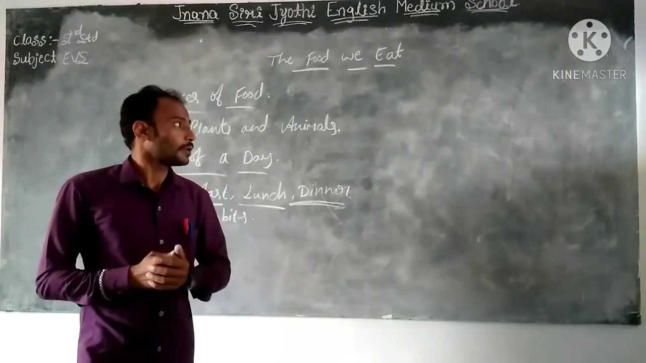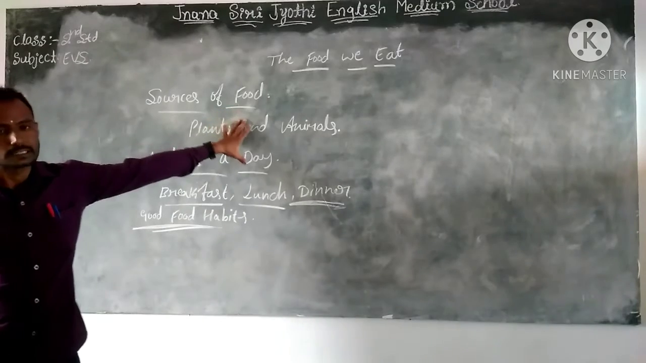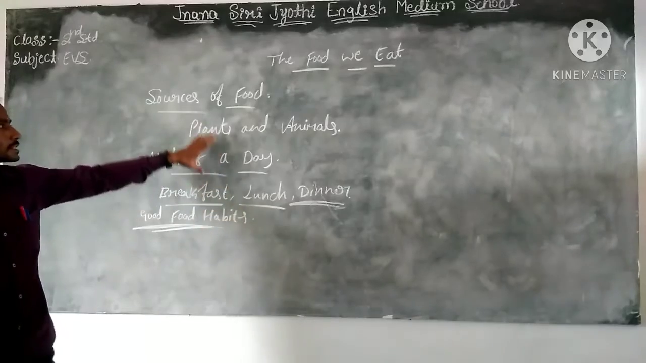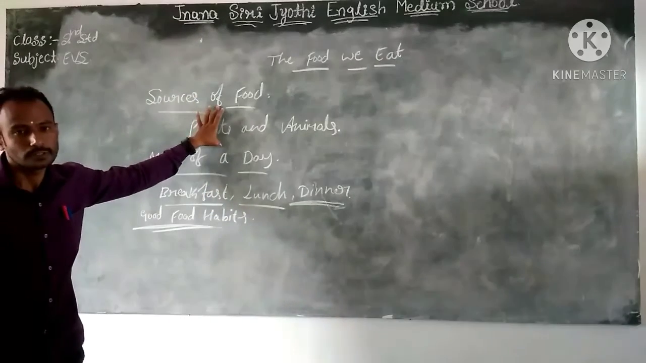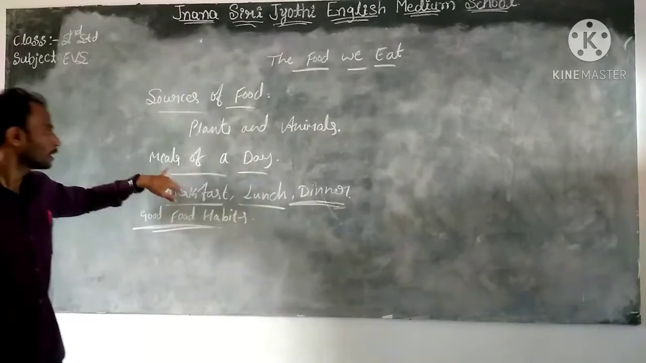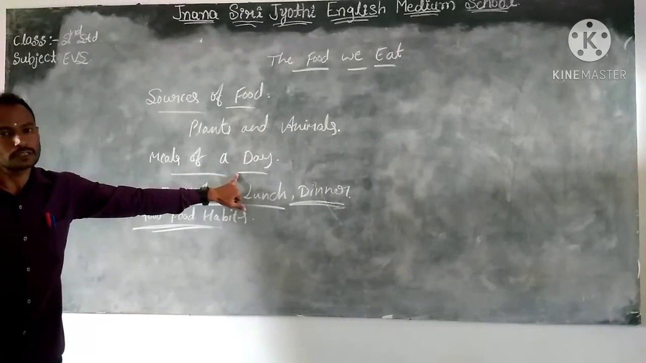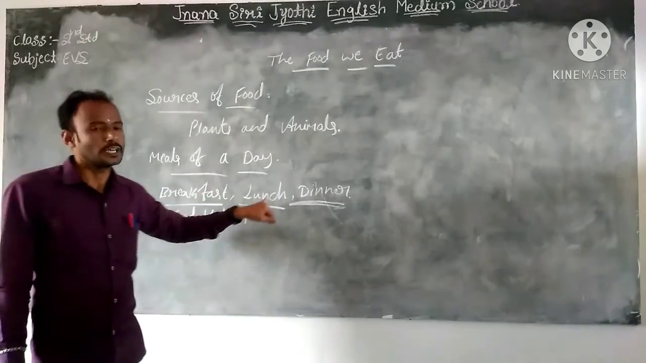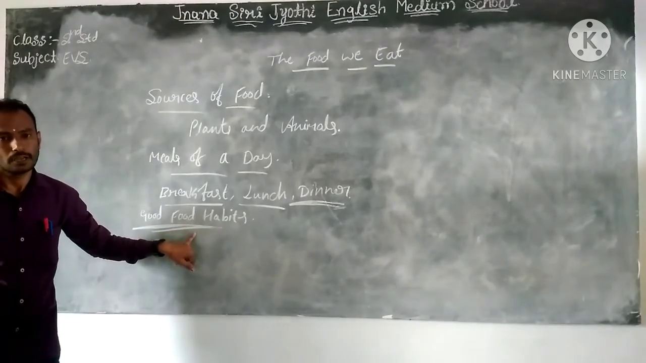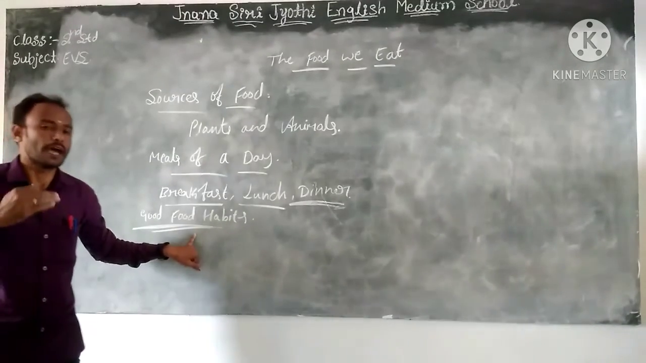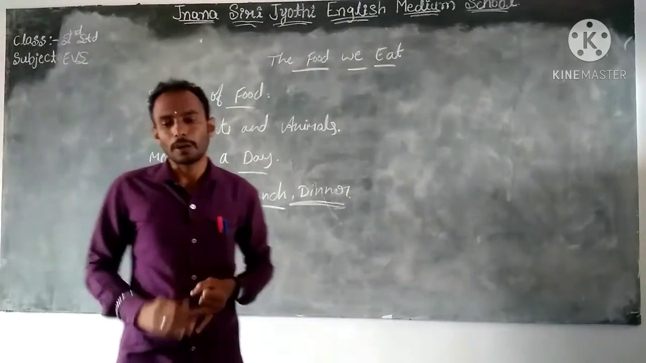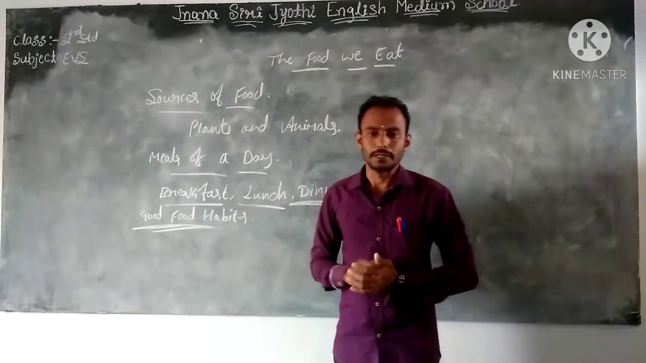Okay, children, I hope all of you understand this lesson, the food we eat. In this class we discussed sources of food, that is plants and also animals, and at the same time meals of eating, which are breakfast, lunch, and dinner. And after that, good food habits. We should apply good food habits every day, not only one day or 2 days. In our regular life, we should apply good food habits.